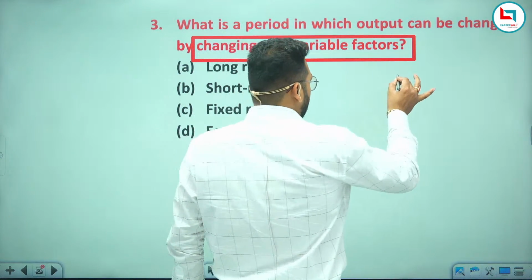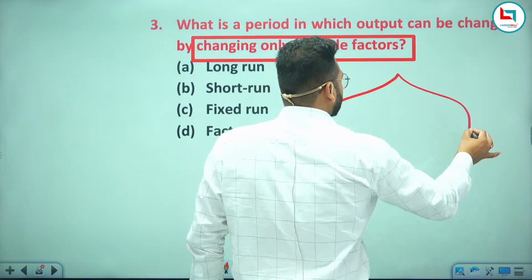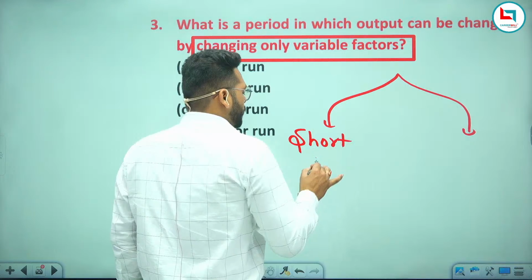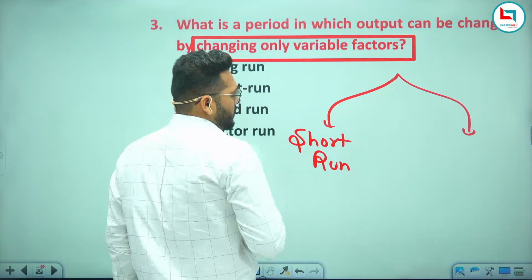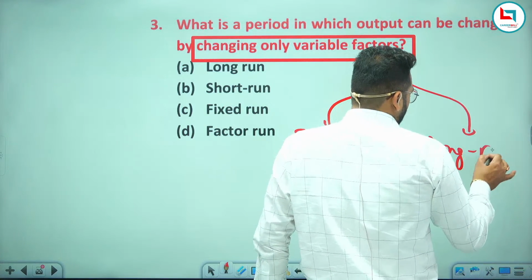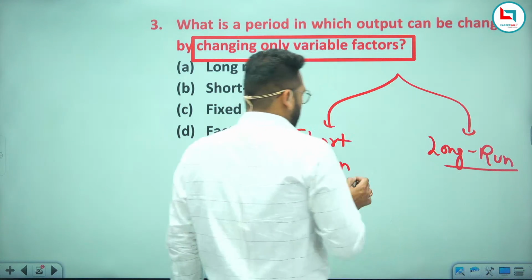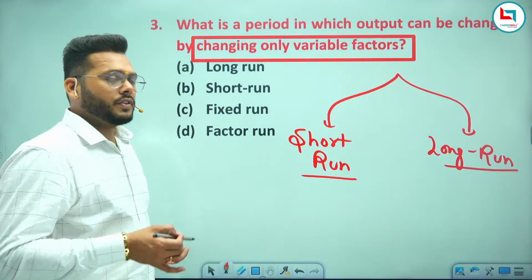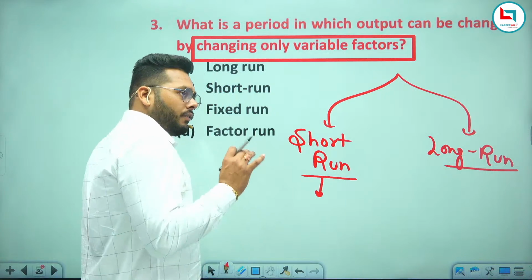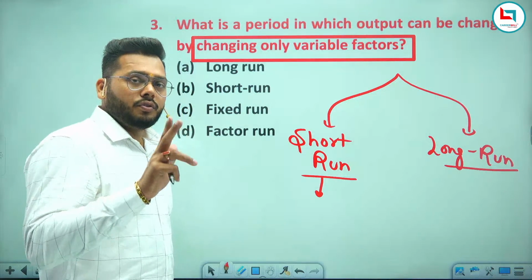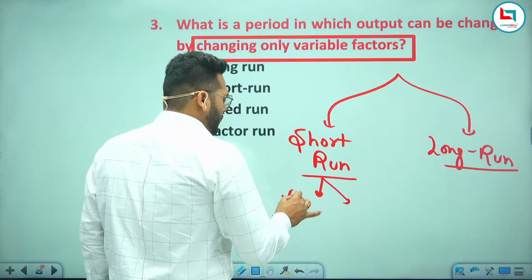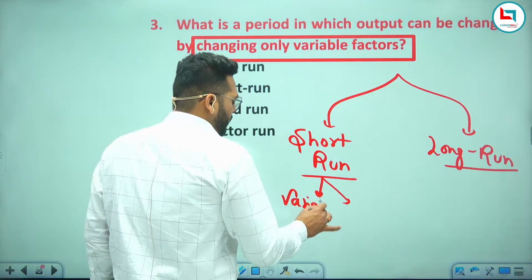There are two different types: the first one is the short run production function, and the second one is the long run production function. So what is the short run production function and what is the long run production function? In the short run, as you all know, for the production of any goods you use two different factors. The first one is the variable factor.